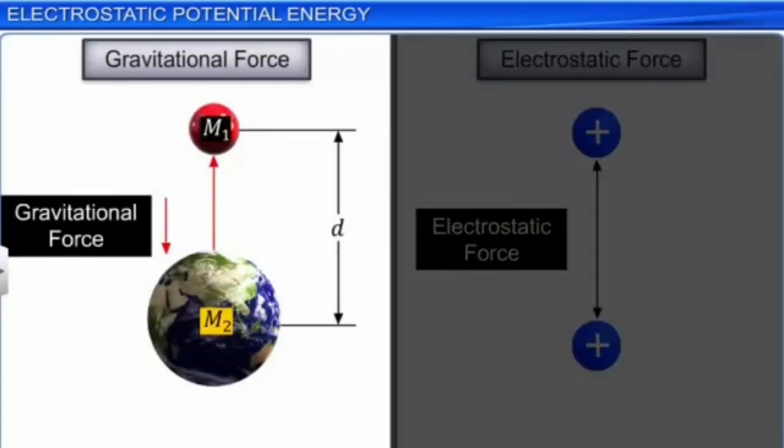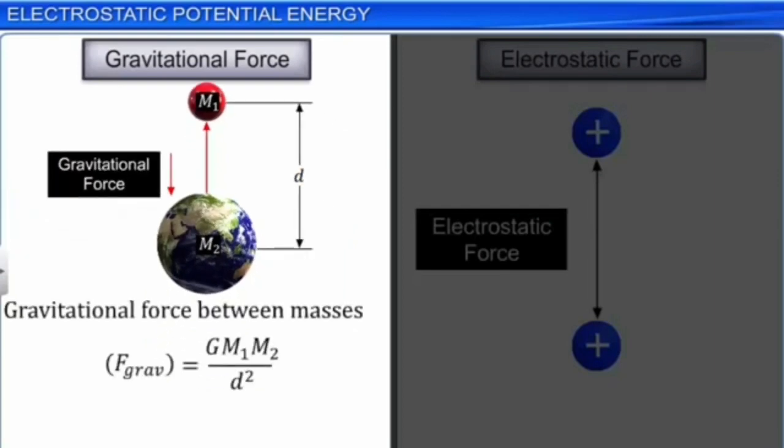Now consider two bodies of masses m1 and m2 separated by a distance d. The gravitational force between the two masses is given by F = G m1 m2 / d², where G is the universal gravitational constant and its value is 6.67 × 10⁻¹¹ N m² per kg². So here the force between the two bodies is inversely proportional to the square of the distance.